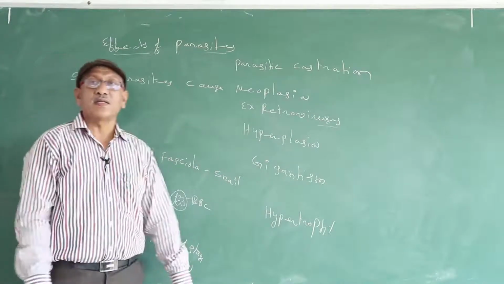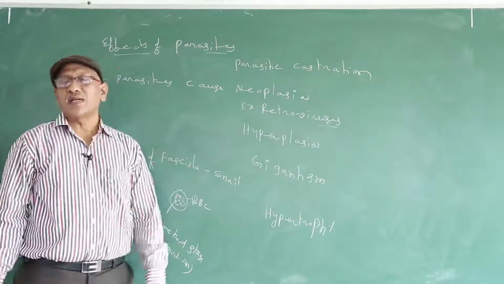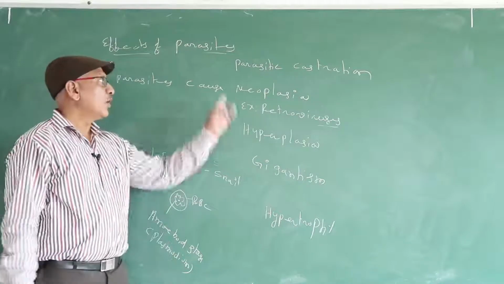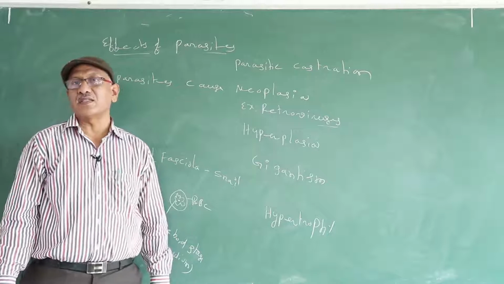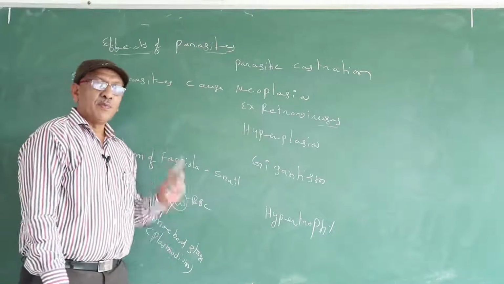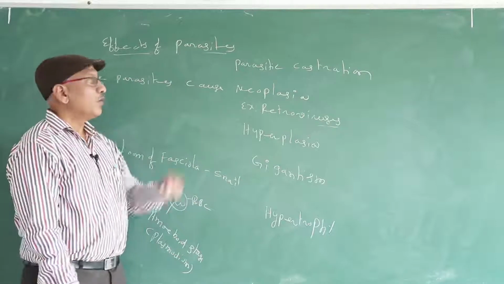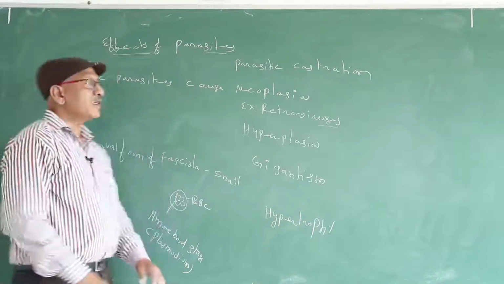What is parasitic castration? If the parasite converts the fertile host into sterile host, it is known as parasitic castration.